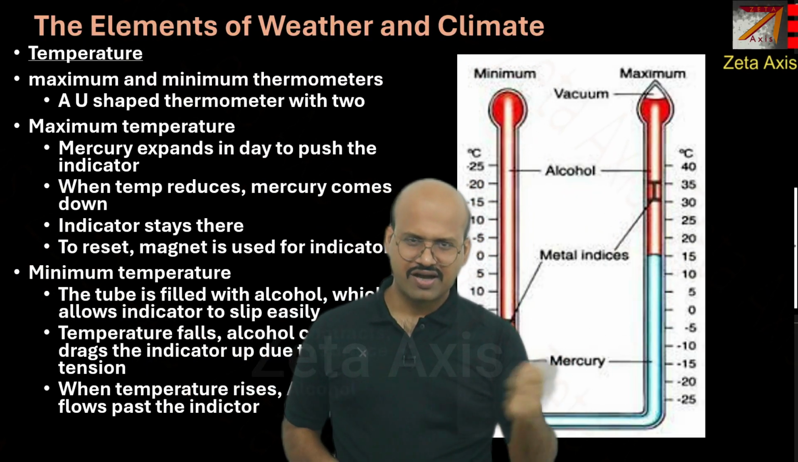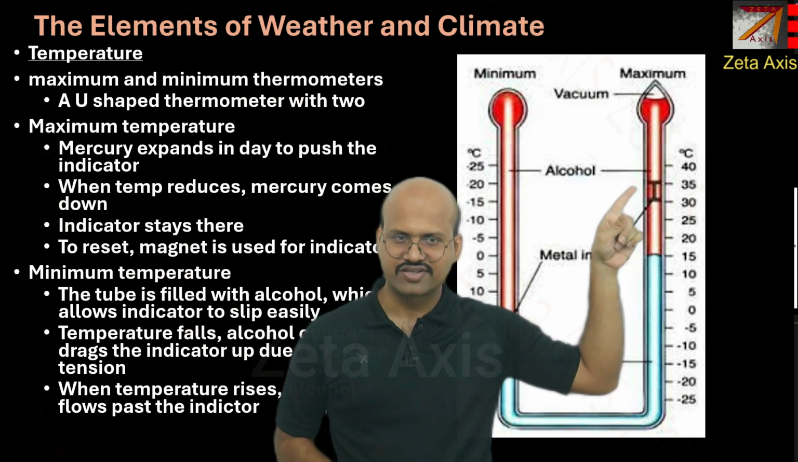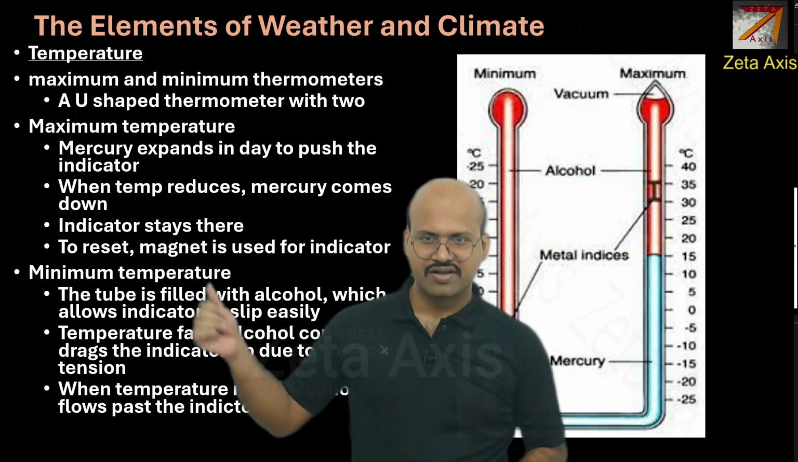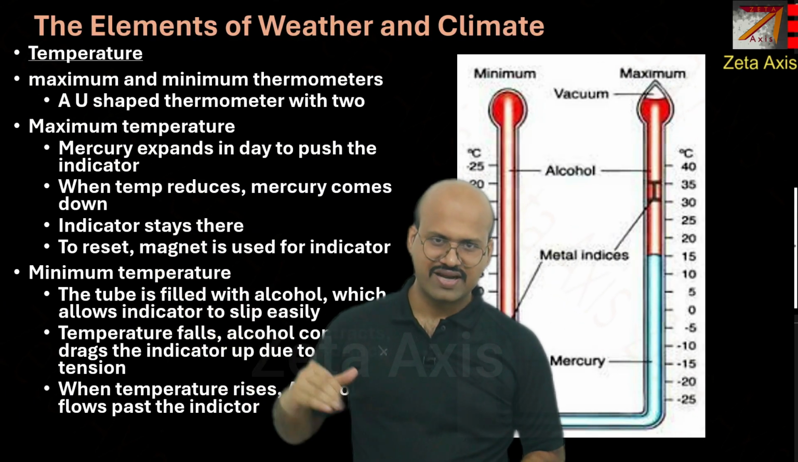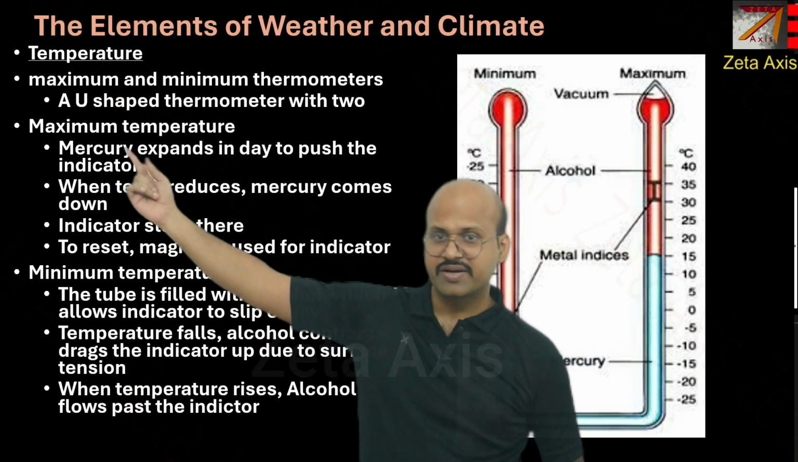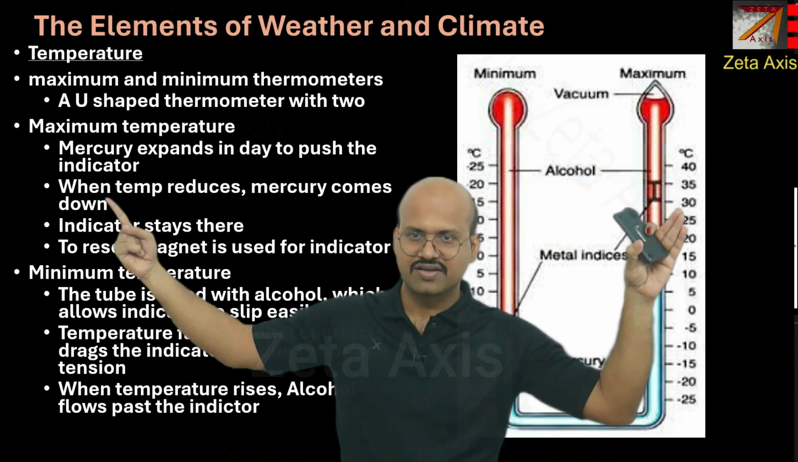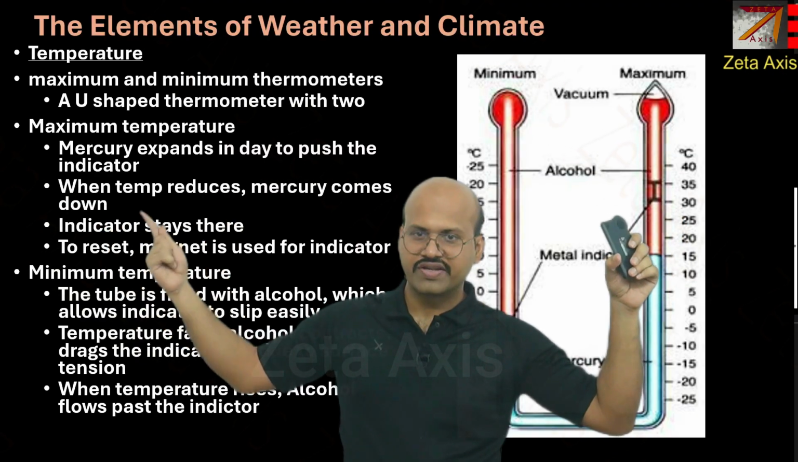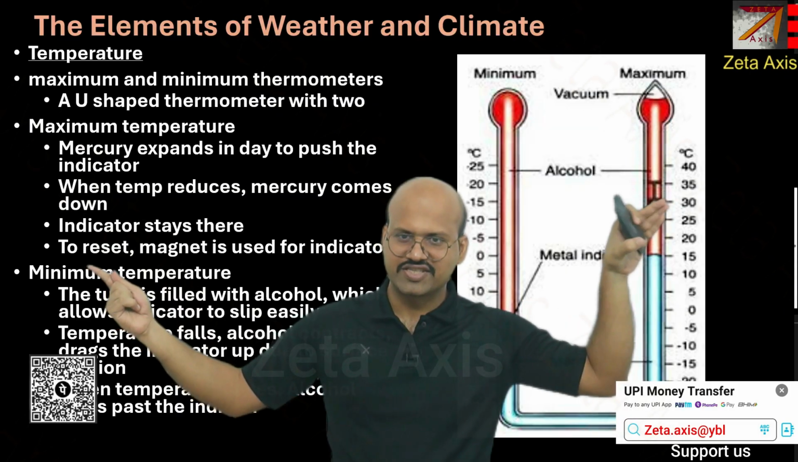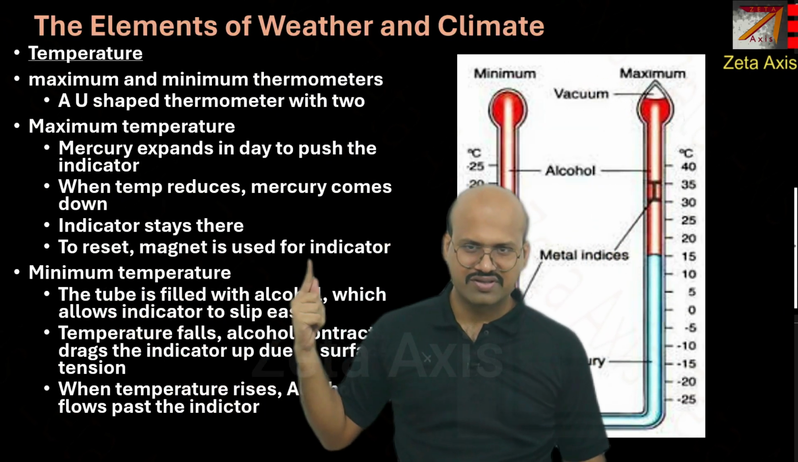Magnets, or generally a very wild shake, is used to reset this device, because once the metal indicator is locked, it will not come down on its own. So you have to use a magnet to bring it down, or you will have to just shake it wildly. So let's just read it. Maximum temperature: mercury expansion rate pushes the indicator. This is the indicator. When temperature reduces, mercury comes down, but the indicator will remain at its position. If you want to make it come down, you will have to use the magnet.